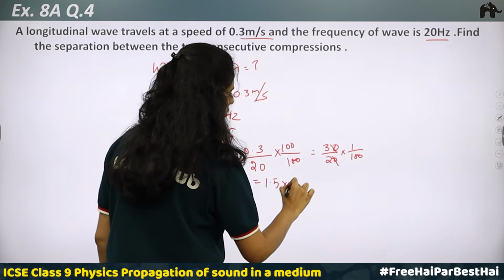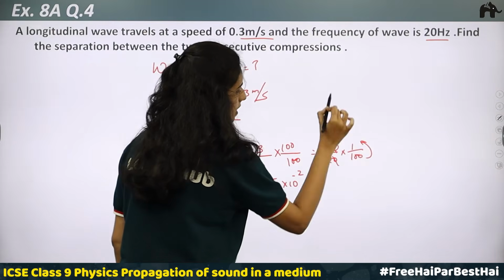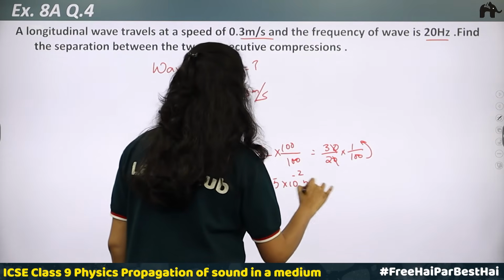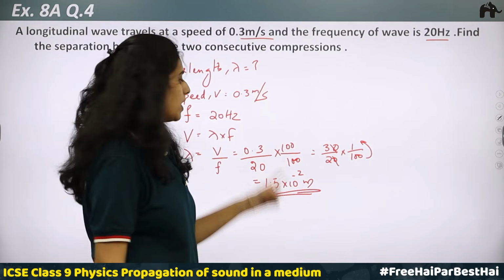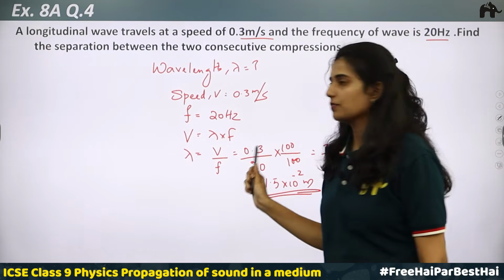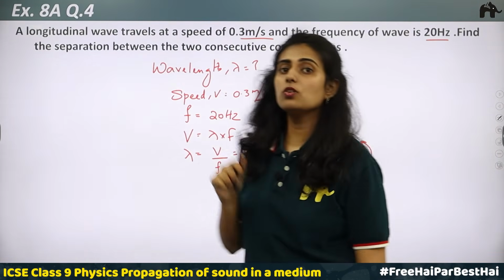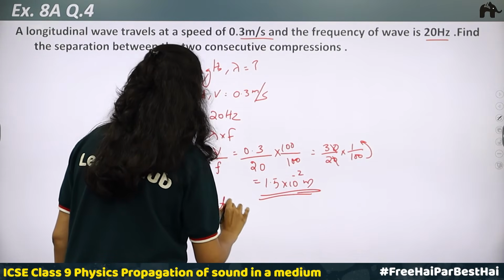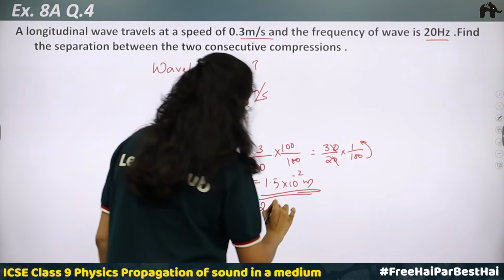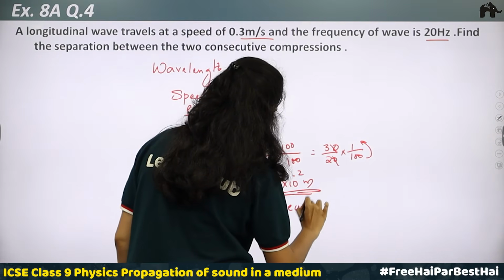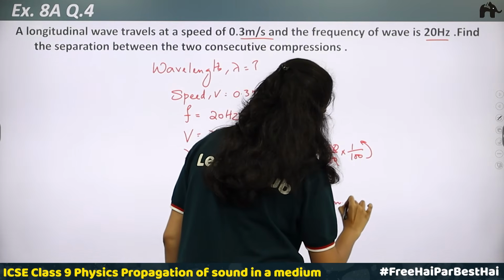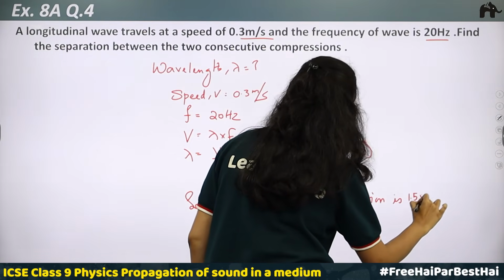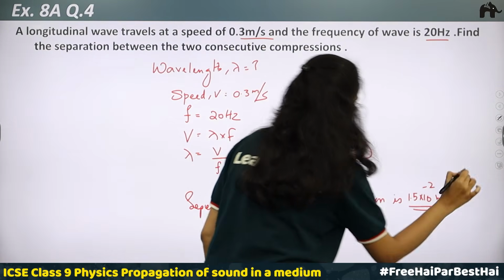So 1.5 into 10 raised to minus 2. When this goes to the numerator, it becomes 10 raised to minus 2. And the unit is meter. So 1.5 into 10 raised to minus 2 meter is the wavelength. That is the separation between two consecutive compressions, which is 1.5 into 10 raised to minus 2 meters.